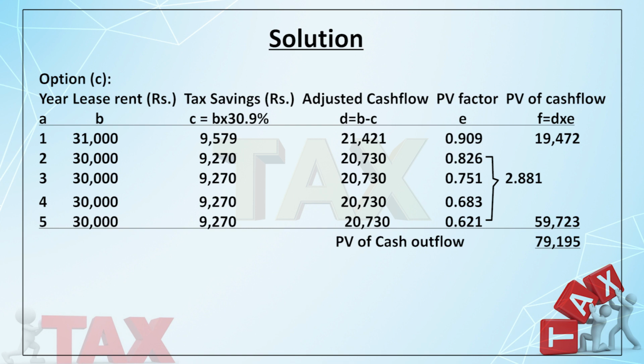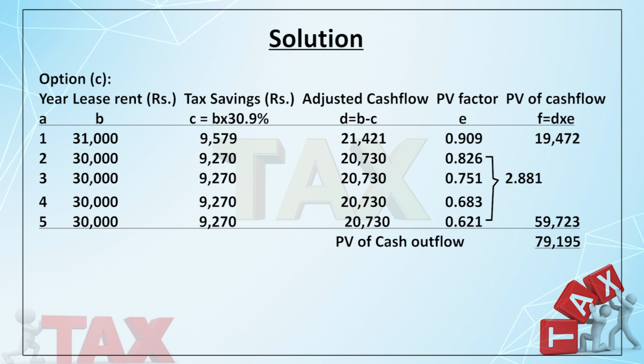This is multiplied by 0.909, I get 19,472. For the other years, your outflow is the same, so I use the annuity concept, 2.881. I multiplied by this 2.881 and I get 59,723. So my total cash outflow is 79,195.